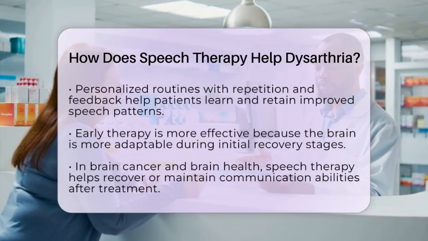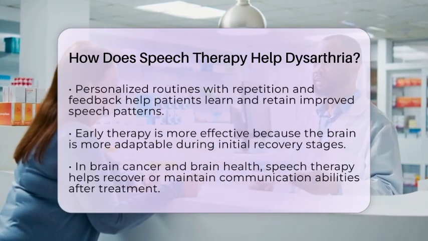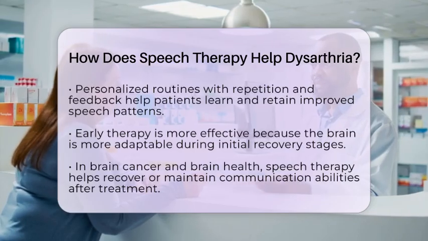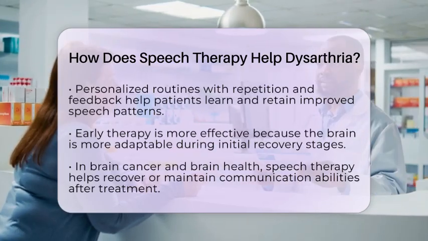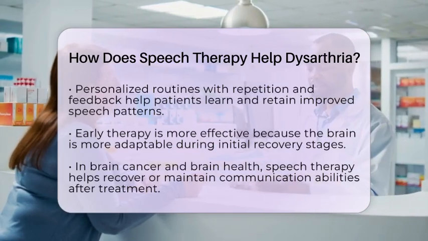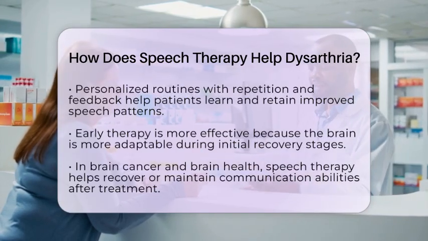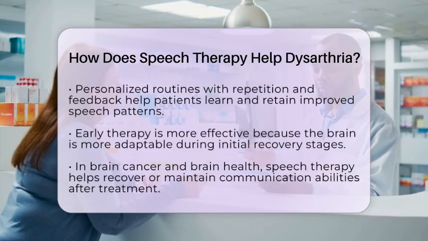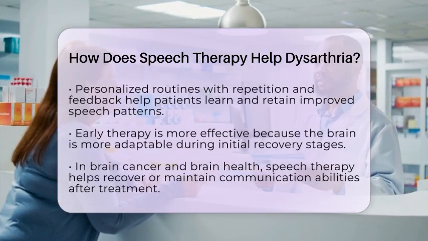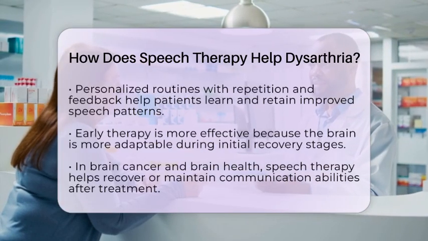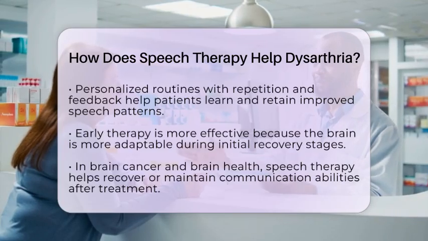In the context of brain cancer and brain health, speech therapy plays a vital role. Tumors or treatments like surgery or radiation can damage brain areas that control speech muscles. Therapy helps patients regain or maintain their ability to communicate, which is essential for emotional well-being and daily life.